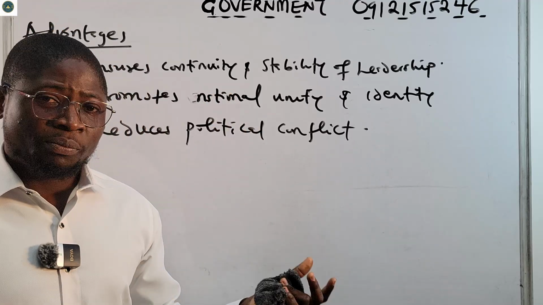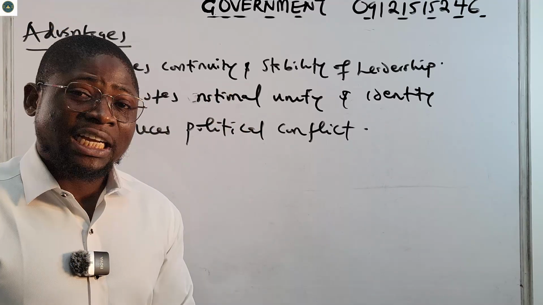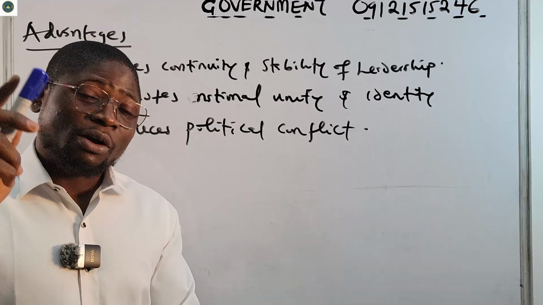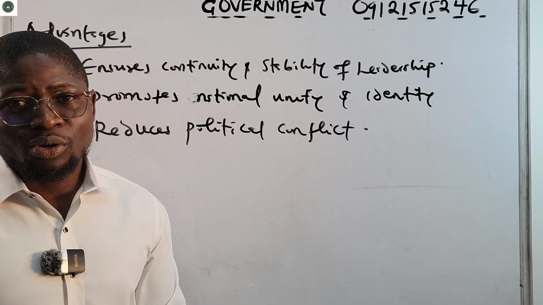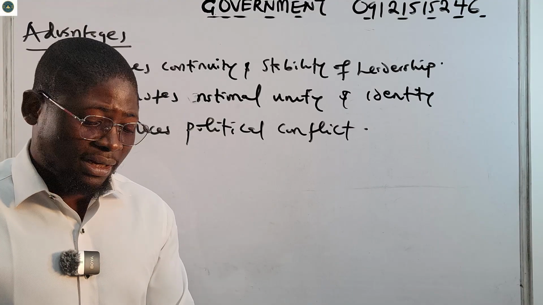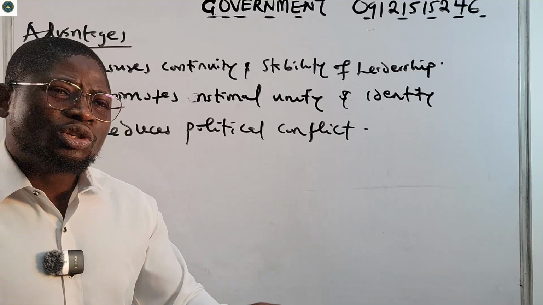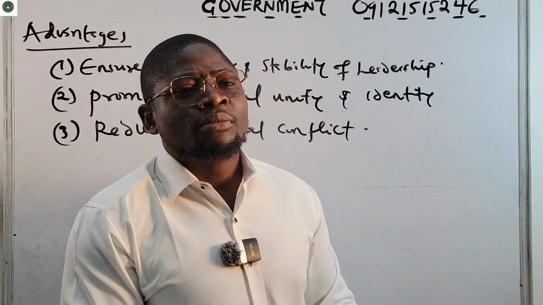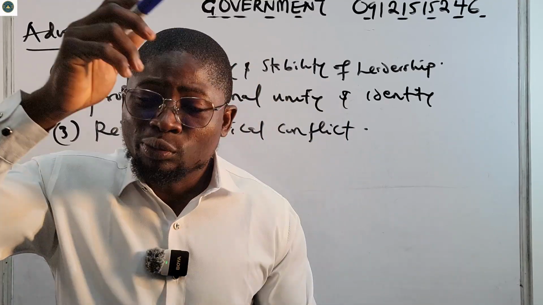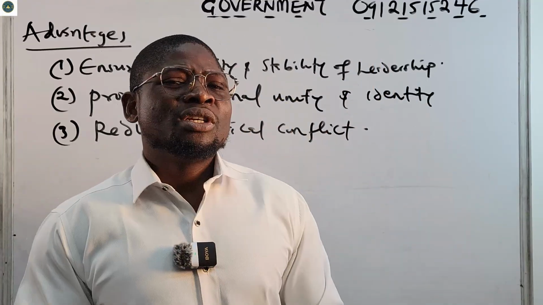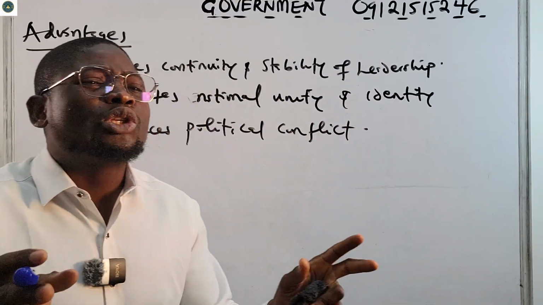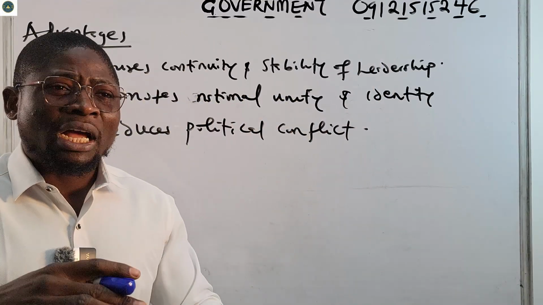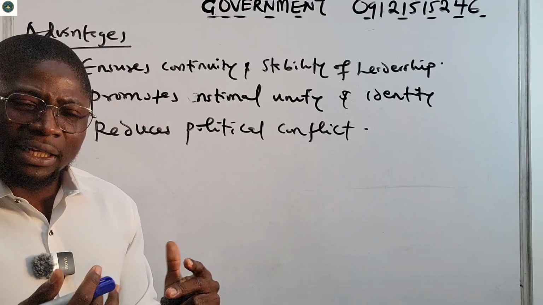Like Edo State where I'm from, there's conflict between the Esan, the Benin, and the Edo North. You have Edo North, Edo South, Edo Central. Even before the governor or candidate comes out, you hear propaganda here and there, so it leads to political conflict. I'm not talking about the whole country, Nigeria, I'm talking about even my own state.